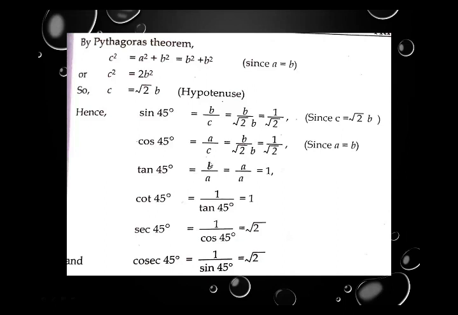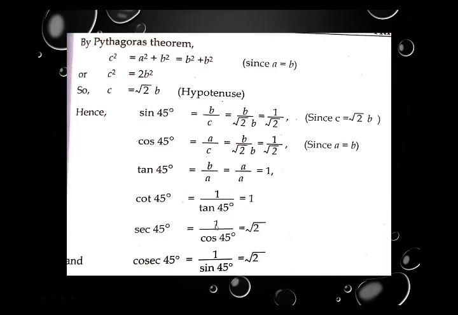Tan 45 equal to B upon A equal to B. B is replaced by A. A and A will cancel. Answer is 1. Now cot 45, this is the inverse of tan, so we write here 1 upon tan 45 degree. If tan 45 is 1, cot 45 is also 1.